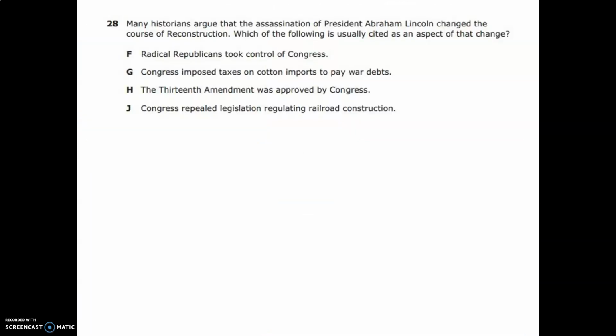All right, moving on. This question is actually going to be in your exit ticket. So if you're listening to my video and you're seeing it all, you will get this answer correct on my exit ticket. It says, many historians argue that the assassination of President Abraham Lincoln changed the course of Reconstruction. Which of the following is usually cited as an aspect of that change? Well, what happens is that the radical Republicans took over Congress, and that's when everything goes downhill because they don't want to forgive or forget what the South did to them during the Civil War. So letter F or letter A will be the correct answer here.